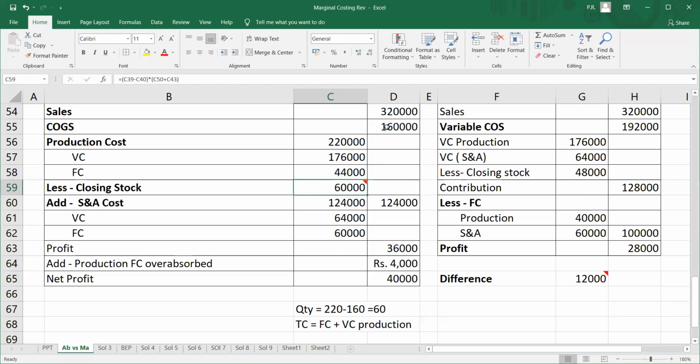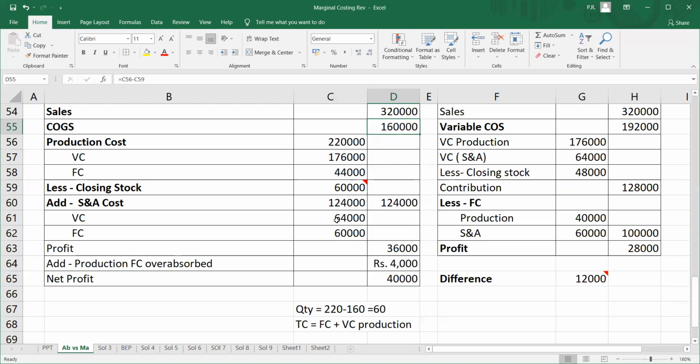Now how will I get my cost of goods sold? Basically, what is the formula? It is opening stock at the cost of production, plus production cost, less the closing stock. Since there is no opening stock, there is nothing over here. It's just production cost minus the closing stock. It comes to 160. It is 220 minus 60, which comes to 160.